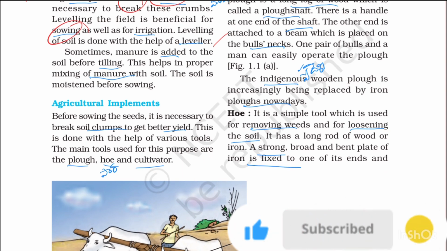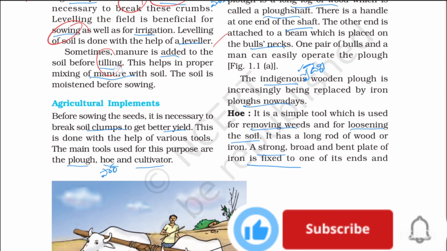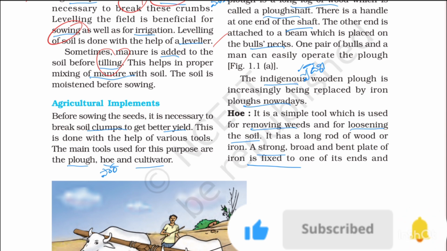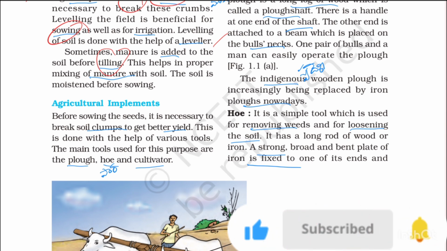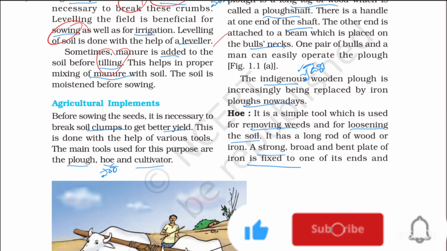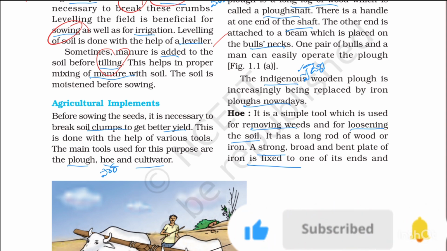Sometimes manure is added to the soil before tilling or plowing. It is better to add manure before plowing. Why? Because when we plow, the manure is distributed equally over the total field.